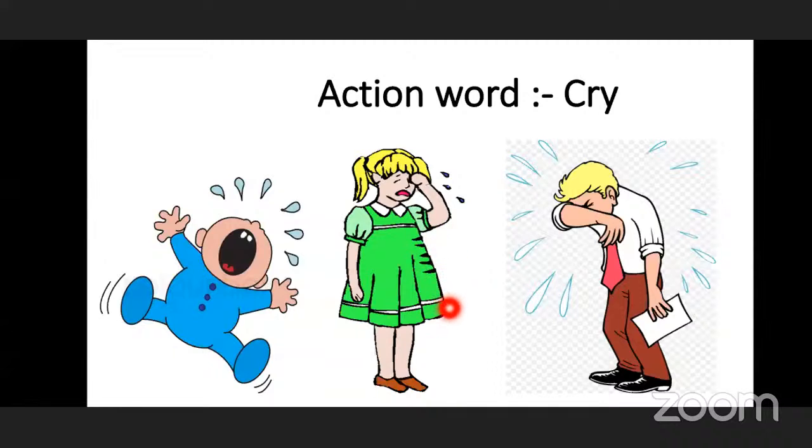You don't feel happy and you go on crying. Sometimes while playing you get hurt, and because of that hurt you start crying. Here you can see a man is crying. So why do elderly people cry? Sometimes they find that they had a loss in the work, or they couldn't get the things which they want to achieve. So they feel very nervous and very sad, and because of the disappointment they feel like crying.